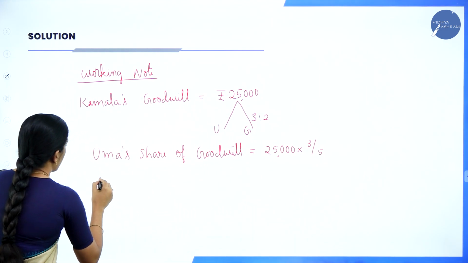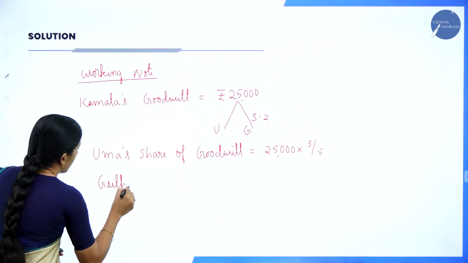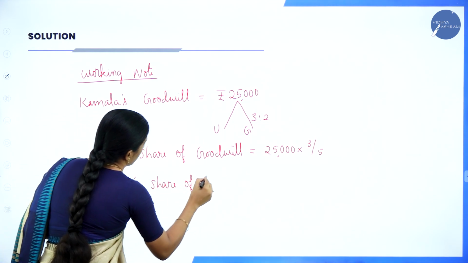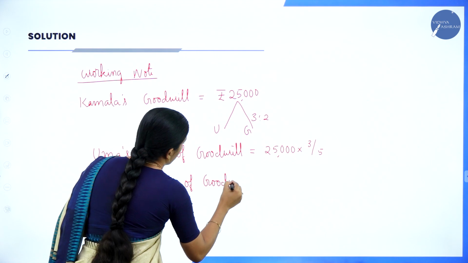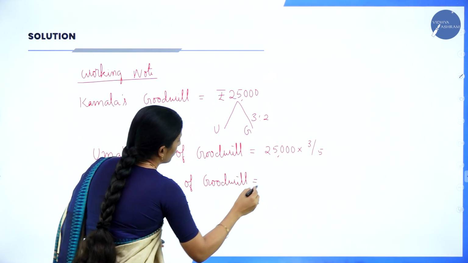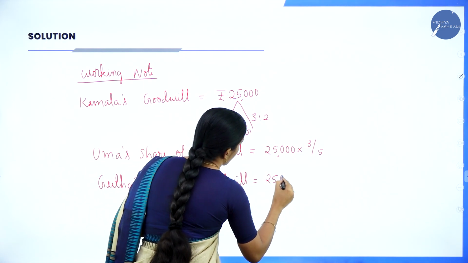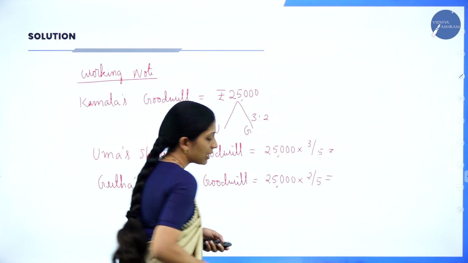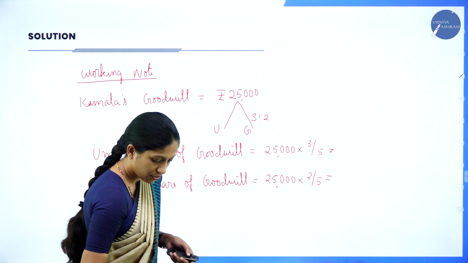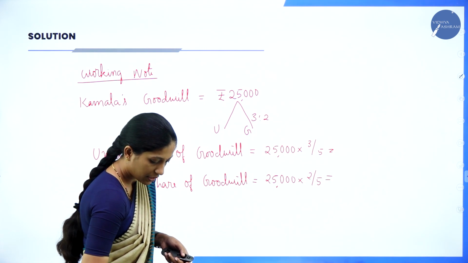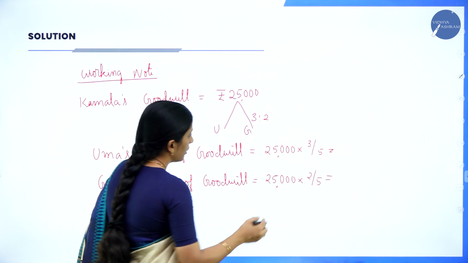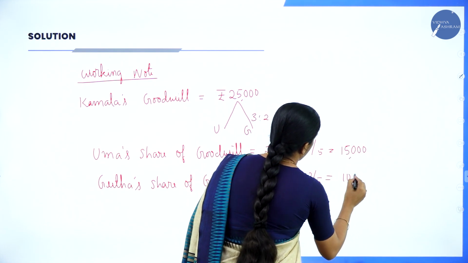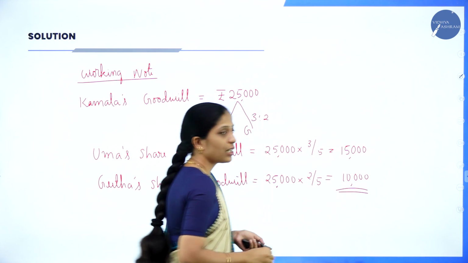In the same way, Geeta's share of goodwill is equal to 25,000 into 2 divided by 5. So 25,000 into 3 divided by 5, I'll get 15,000, and here it is 10,000. So this is the goodwill.